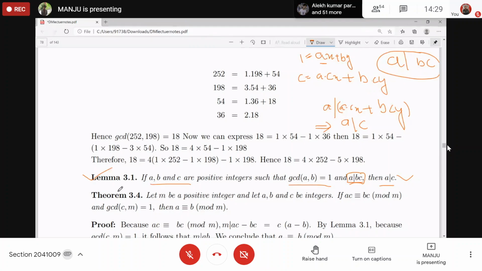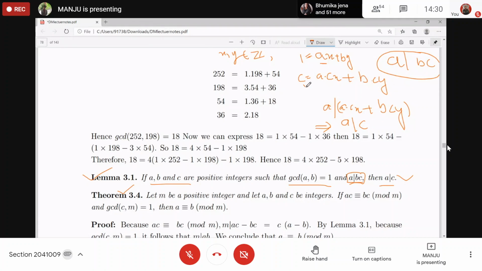Ma'am, please tell again. Again, see, GCD of A and B is 1, right? So 1 you can write as a linear combination of A and B, right? So there will exist integers x and y such that you can write 1 as a linear combination of A and B. Okay? Multiply this equation throughout by C, you will have C on the left hand side, C into 1 is C, and A into C x plus B into C y, right?